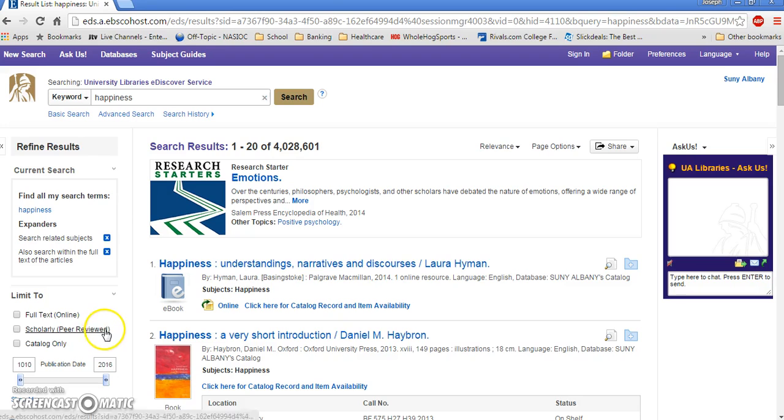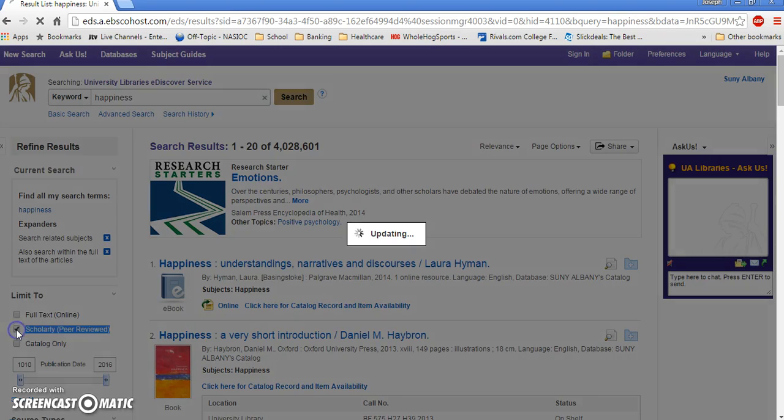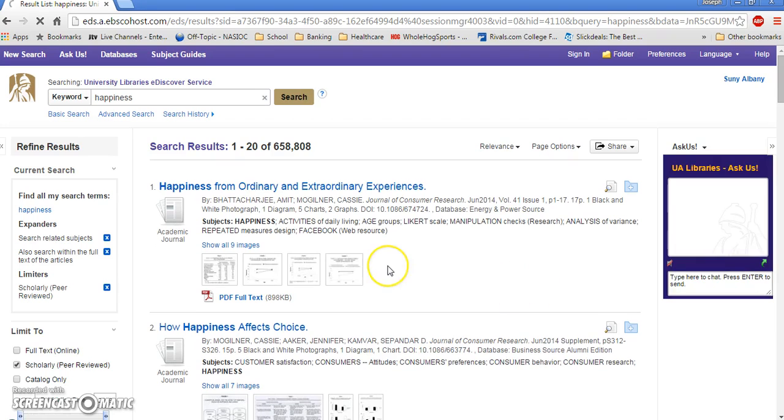Let's narrow this down a little bit. I talked to you in class about the fact that you need peer-reviewed scholarship. So let's go ahead and limit this to only peer-reviewed scholarship, because that's what professors really want. Look at that, now we're down to 658,000. Actually cut it down quite a bit, which is a good thing.